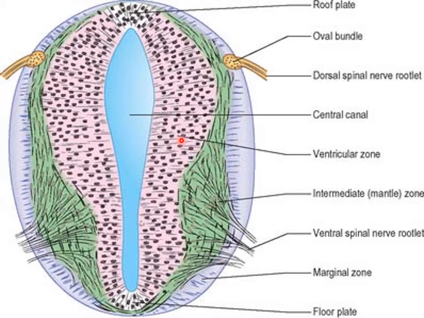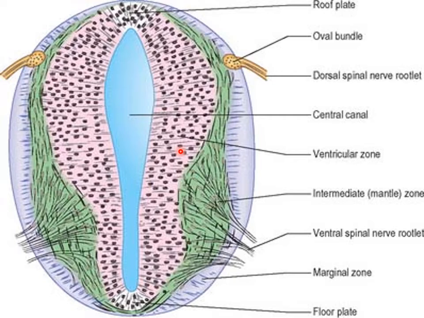This is the enlarged view of the diagram showing the three layers of the neural tube. The innermost, the ventricular zone, acting as a germinal layer consisting of the neuroepithelial type of cells, which give rise to the neurons as well as the glioblasts, with the exception of the microglia.